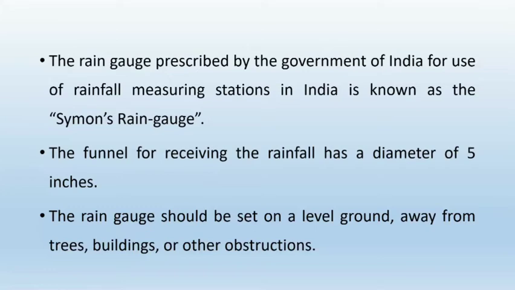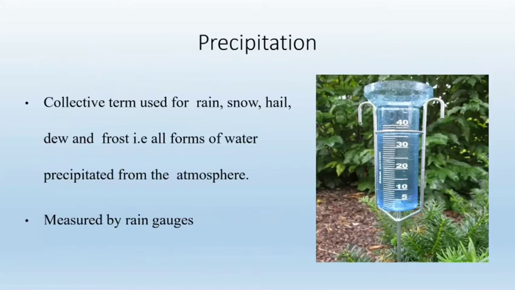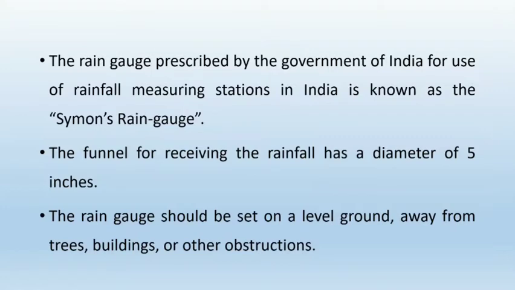It has one funnel for receiving the rainfall, and that funnel has diameter of 5 inches. You can see in the image, at the top it has funnel for receiving the rainfall water, and that funnel has diameter of 5 inches. The rain gauge should be set on the level of ground, which is away from trees, buildings and any other obstructions.